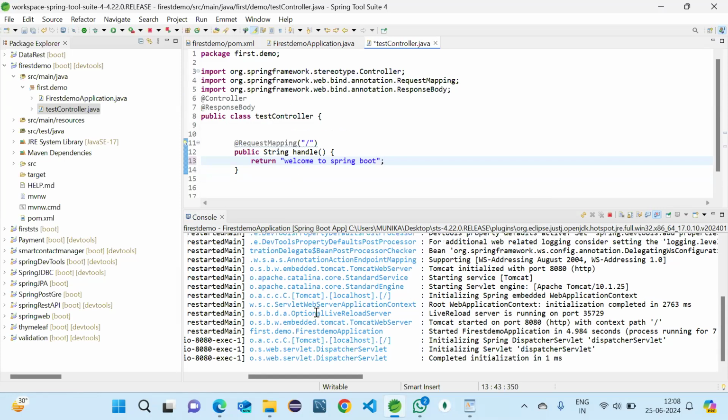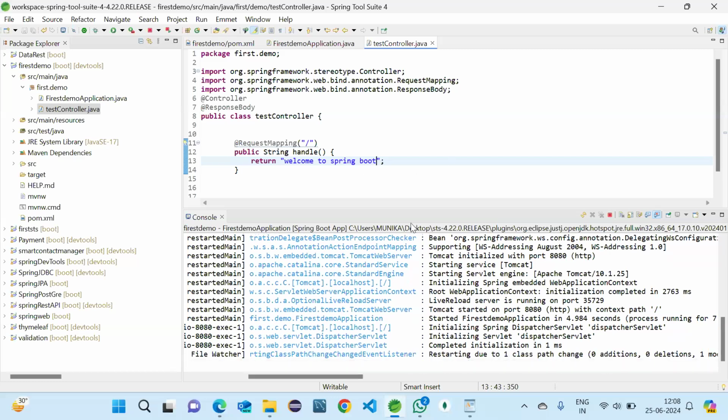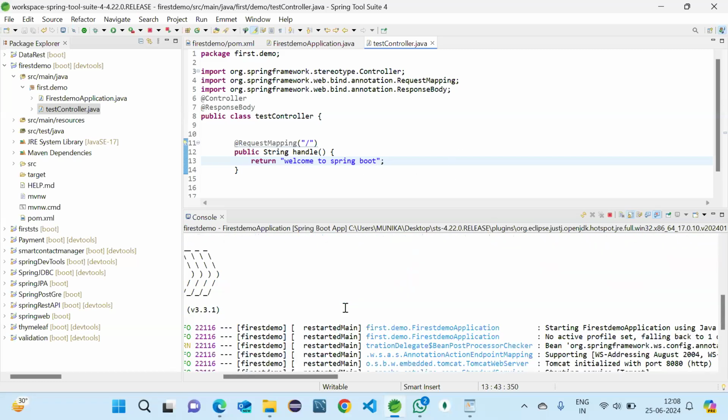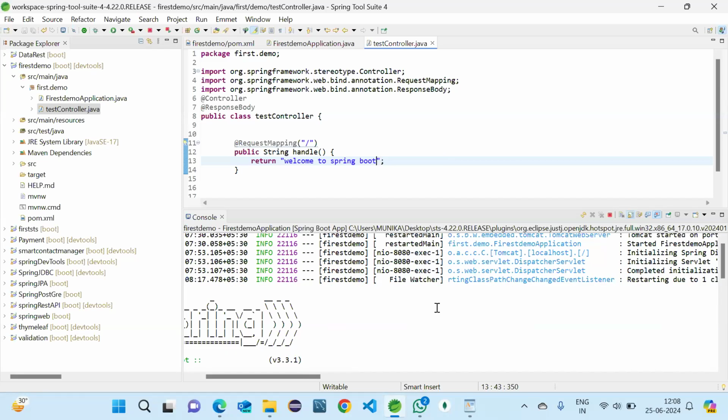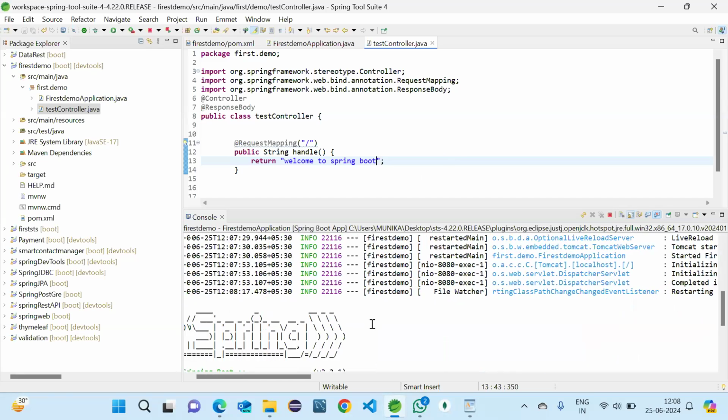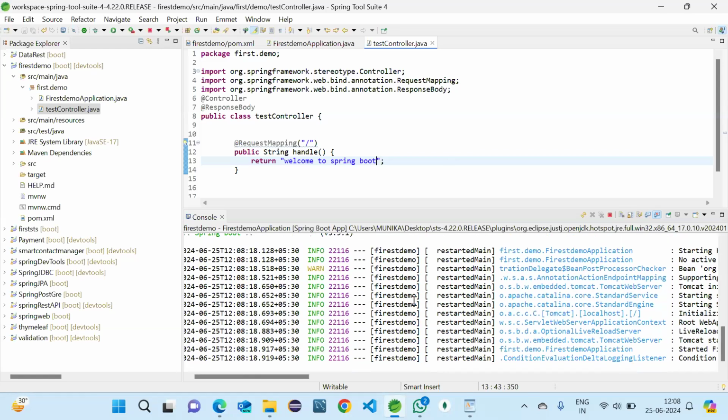Can you see the difference? Control S. After saving, immediately another execution is started here. You can see this one. The previous one is this one, but now it was started automatically. I haven't started the execution. If I do any change, like entering multiple spaces, now please observe the console.